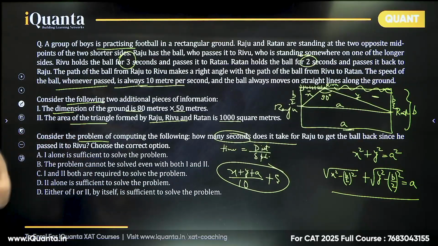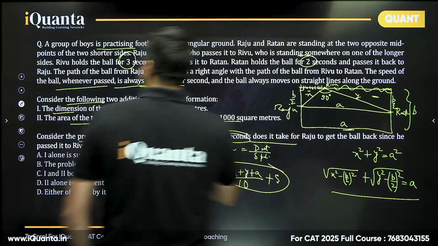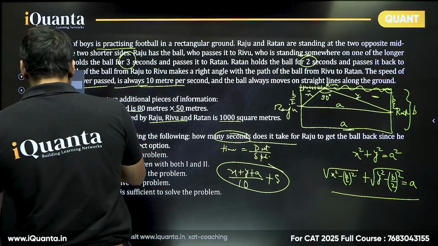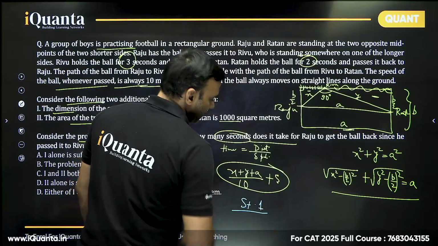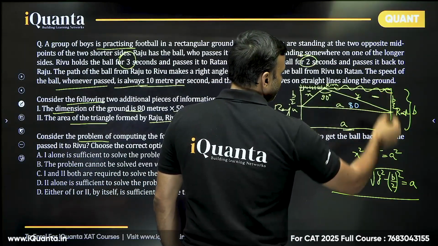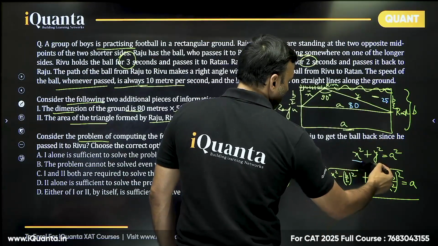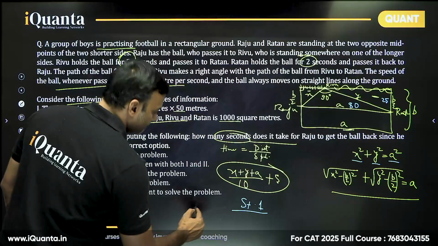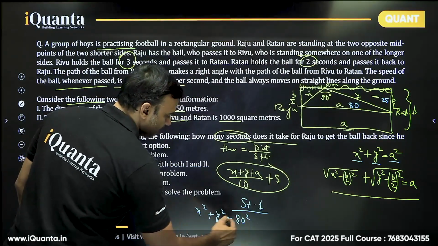So if I use the first statement, the dimension of the ground is 80 by 50. So the larger one is 80. Let me change the color to show that we are checking a statement. I am checking statement 1. If I am checking statement 1, A is 80, B is 50. So B by 2 is 25. That means this will become x square plus y square equal to 80 square. This is one equation.